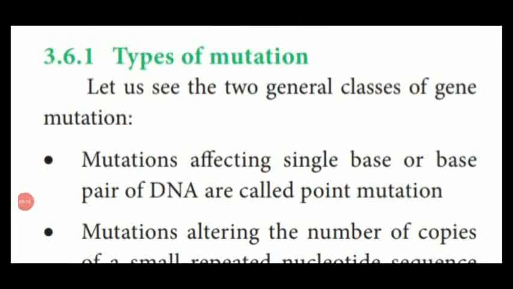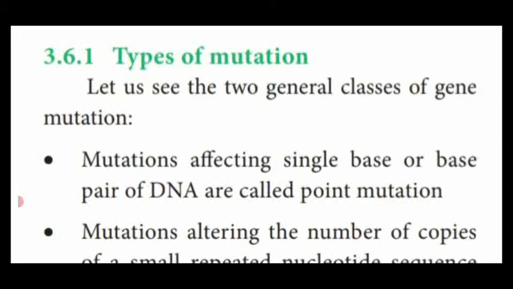Dear students, I hope you all understood the different types of mutation which we have seen in the previous table. That is given here in the form of written statements, types of mutation. Mutations affecting a single gene or base pair of the DNA are called point mutation.